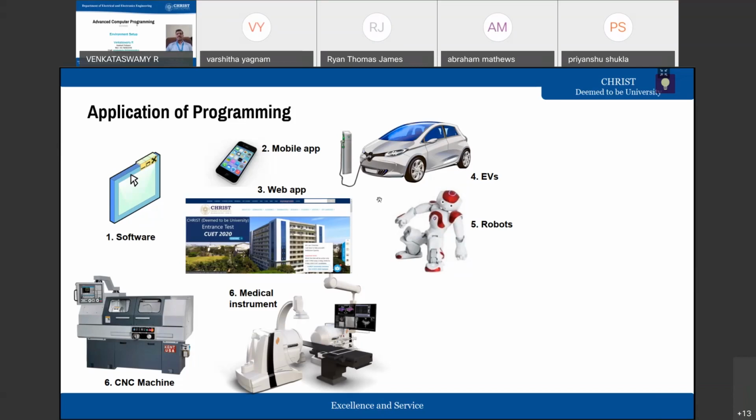That's why, depending upon the product or application, we have to select a programming language. We have to select and learn the most efficient or suitable programming language. That is the essence of this particular slide. Any clarification you require on this, you can unmute yourself and ask.